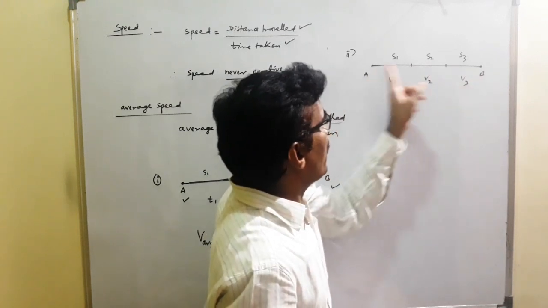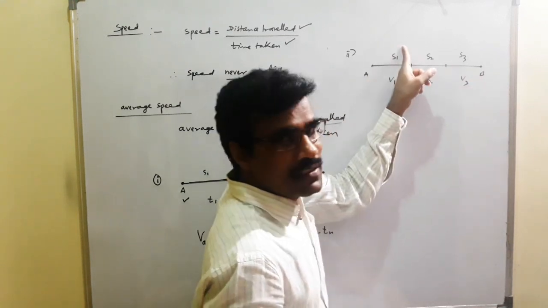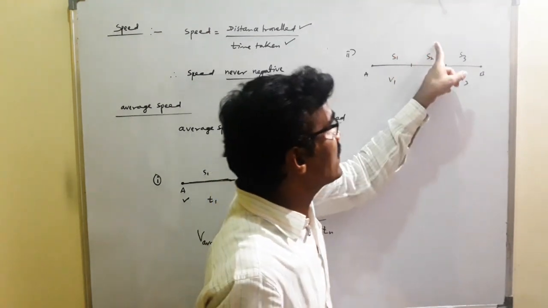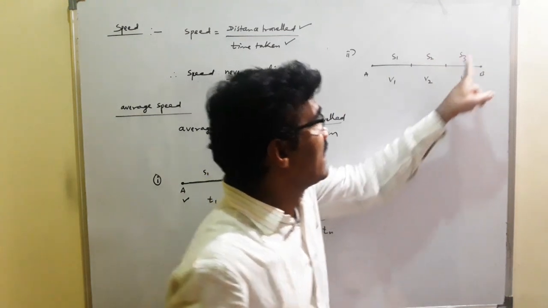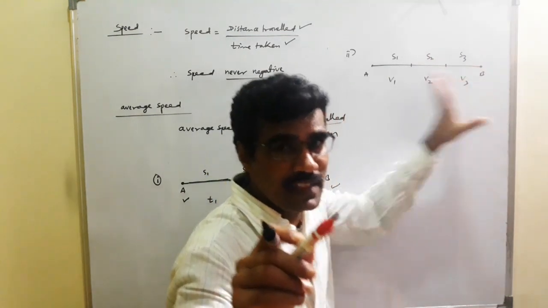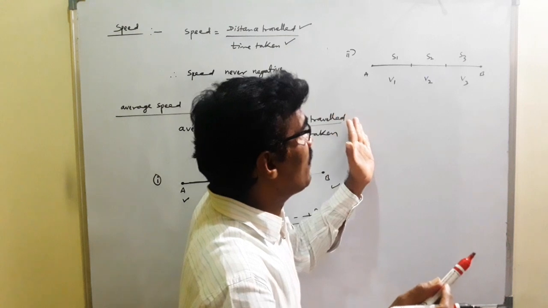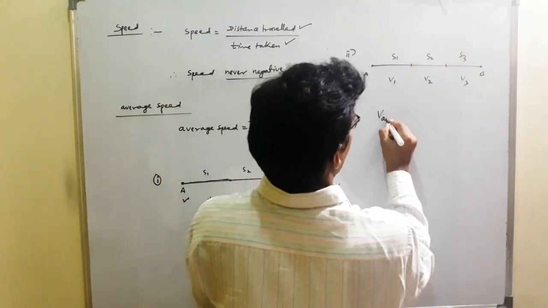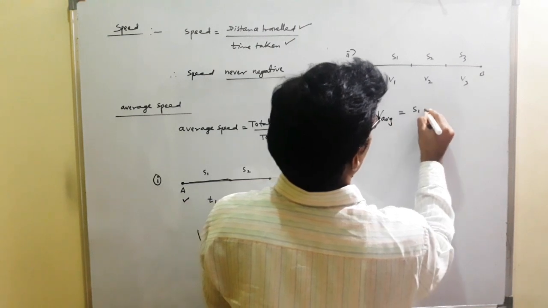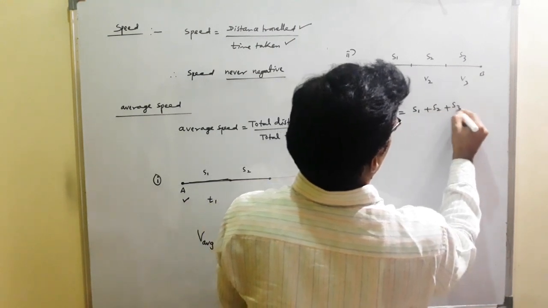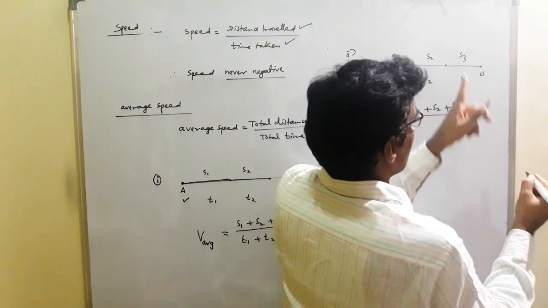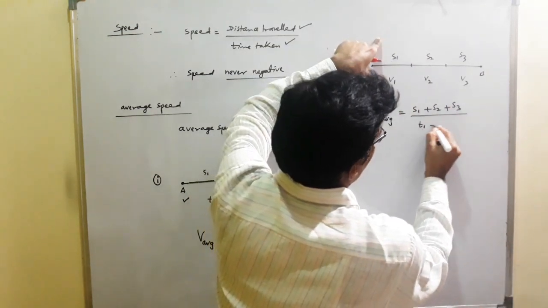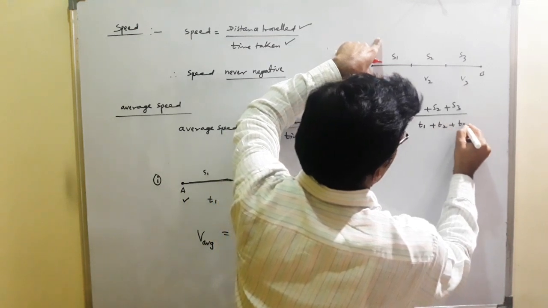You travel S1 distance with what speed? V1. S2 distance with the speed V2. S3 distance with the speed V3. What is the total distance traveled? S1 plus S2 plus S3. That's why the average speed is total distance traveled, S1 plus S2 plus S3, by total time taken, T1 plus T2 plus T3.